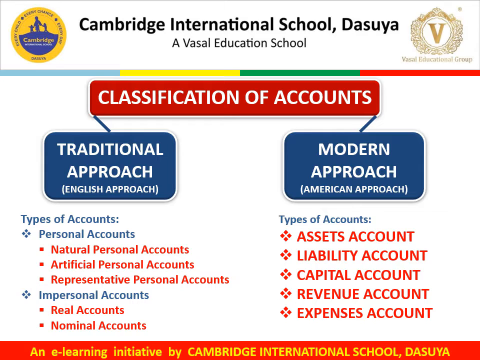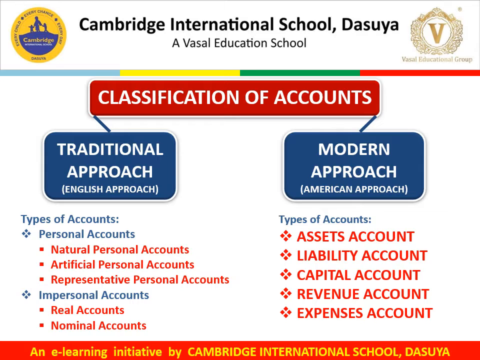In traditional approach, there are broadly two types of account, personal account and impersonal account. Personal accounts are further classified into natural personal accounts, artificial personal accounts, and representative personal accounts. Whereas impersonal accounts are further classified into real accounts and nominal accounts. Personal account, as the name appears, related with person. So natural person's account, for example, Ram account, Sham account, Sita, Geeta, Ina, Meena, these all are natural personal accounts.